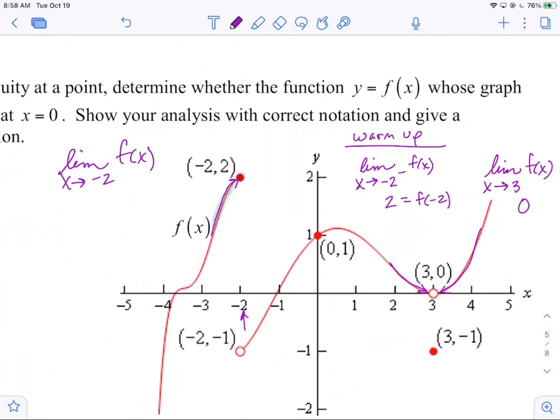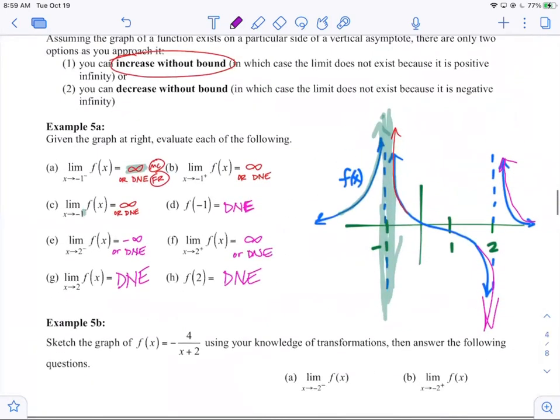We're backtracking now. The limit as x goes to -2. No, doesn't exist. Right. We just said the limit from the left was 2. The limit from the right was -1. 2 doesn't equal -1. Whenever the two one-sided limits exist but are different, the general limit is DNE, right? And that's what we write. We write DNE. So DNE means does not exist, right? And limits can actually fail to exist for any number of reasons. In this case, the general limit fails to exist because the two roads from each side are going to different y values.